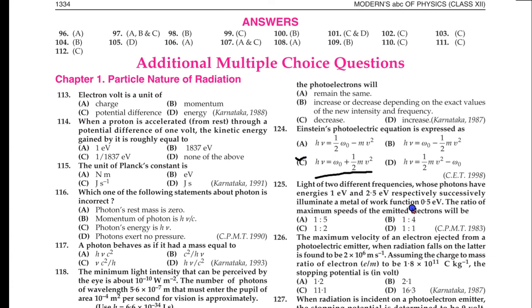So objective: electron volt is a unit of energy. Electron volt is a unit of energy.